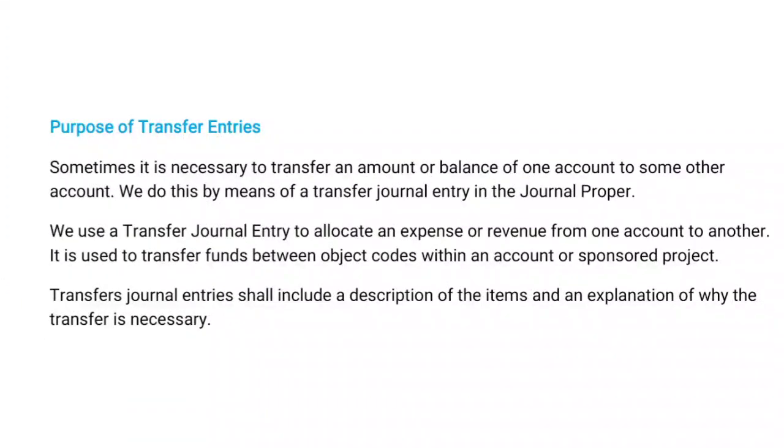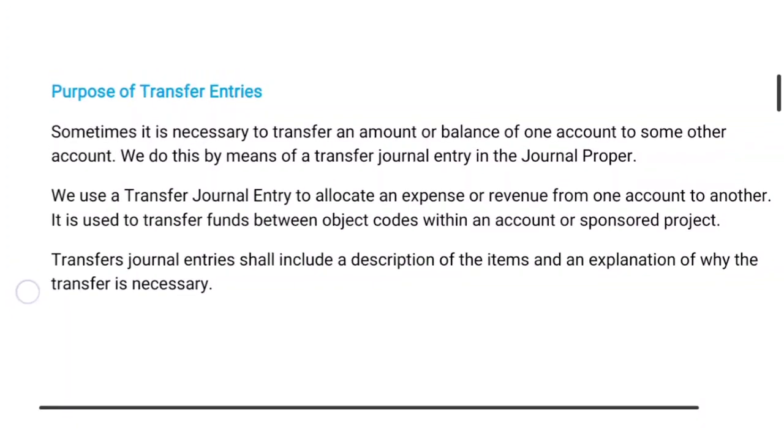Now we come to another point. We use a transfer journal entry to allocate expenses or revenue from one account to another account. It is used to transfer funds between object codes within an account. Transfer journal entries should include a description of the items and an explanation of why the transfer is necessary. In the above example, the drawings are taken for personal use. Here we can define clearly why the amount is drawn from the business.